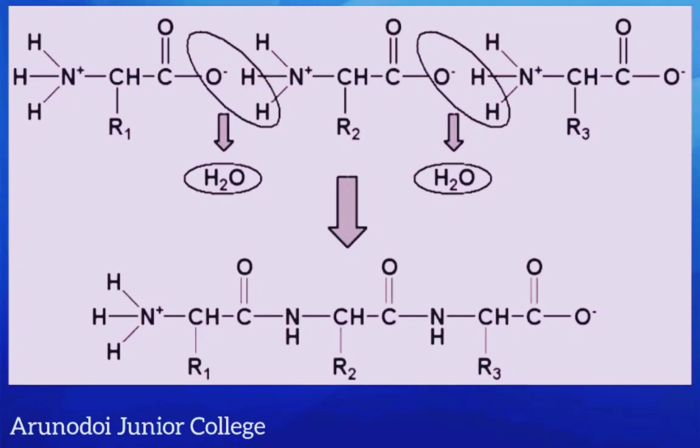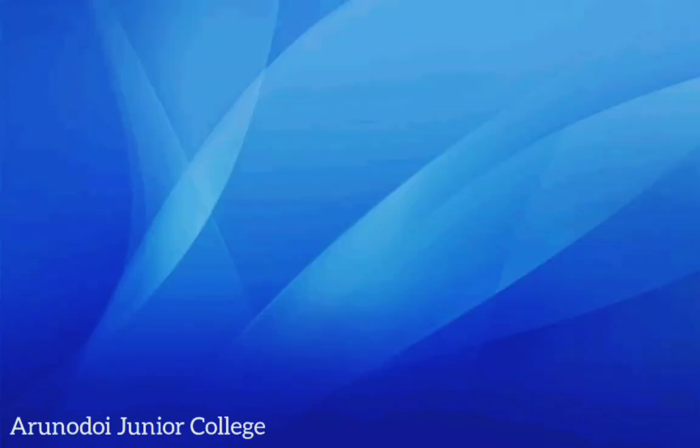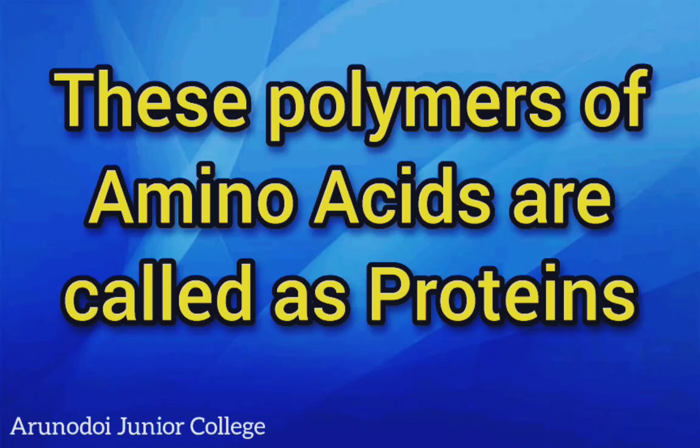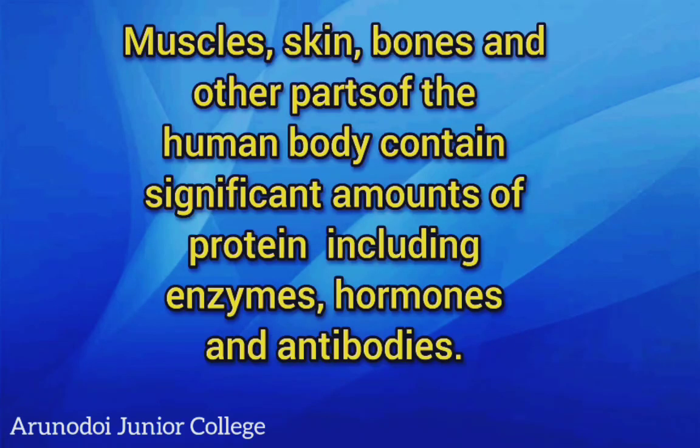And between the 3 amino acids, 2 peptide bonds are formed by removal of 2 molecules of water. And in the below diagram, we can see the 3 amino acids are held together to form a tripeptide. These polymers of amino acids are called proteins. So proteins are therefore the polymers of amino acids.